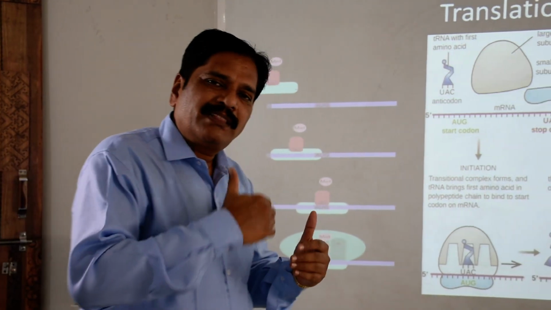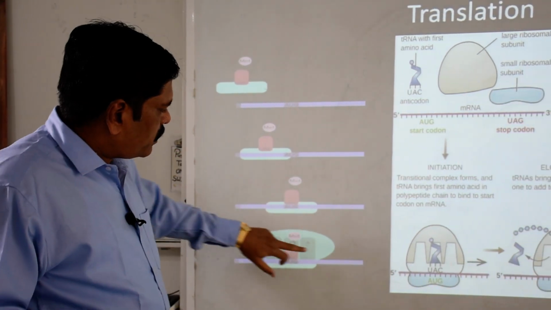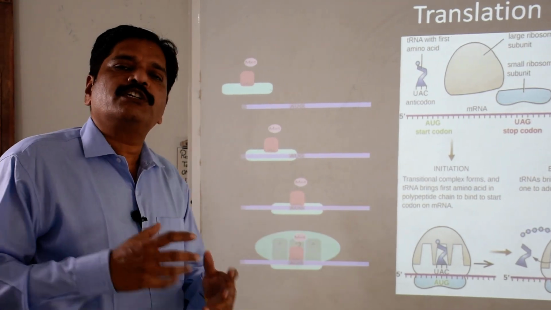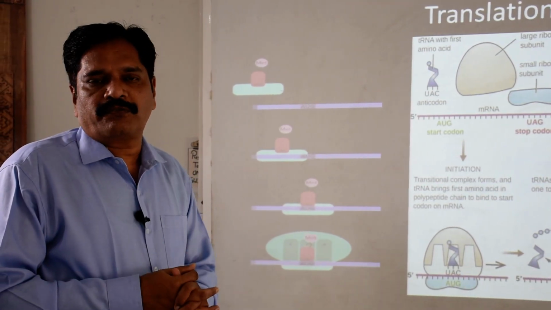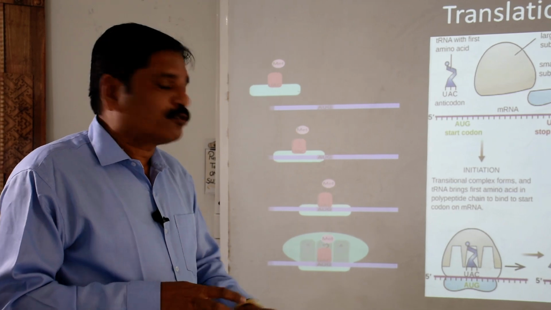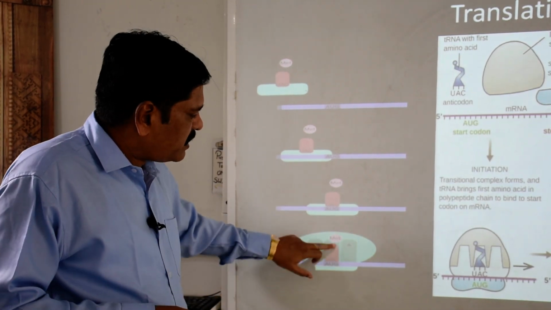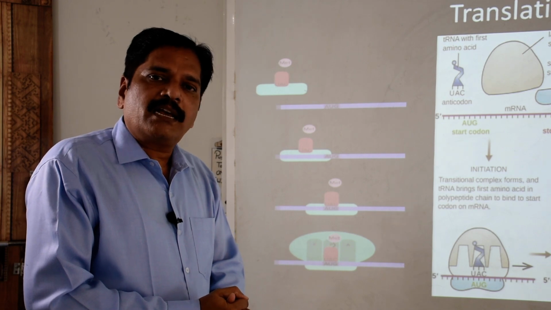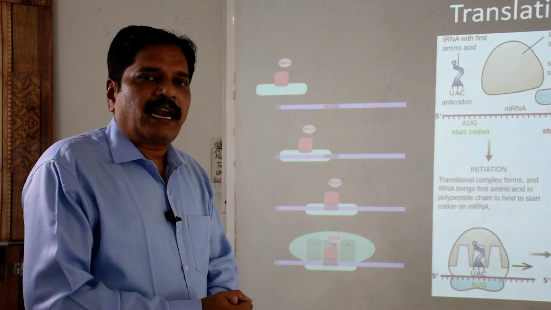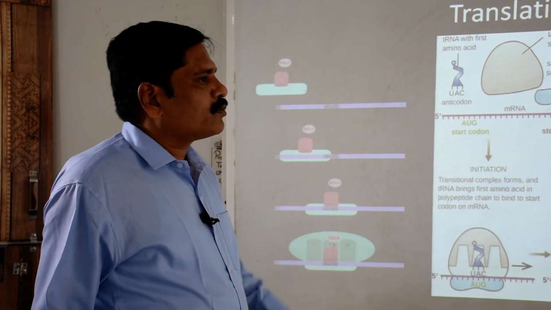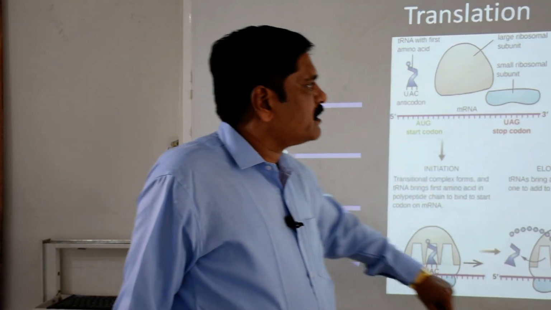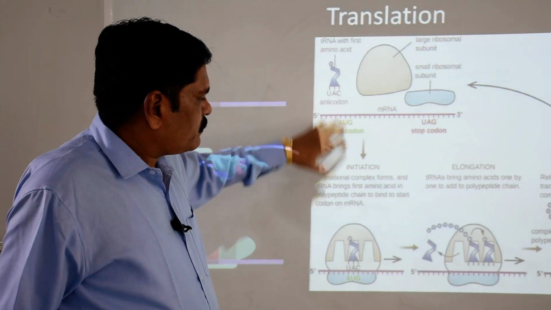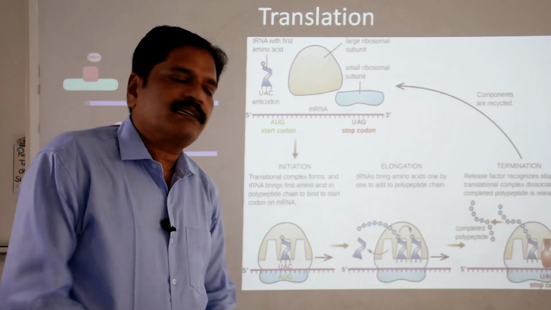Now move forward, that is the elongation. You can also see that the larger second subunit of the ribosome is also there, that is the 50S unit, and here is the complete formation of mRNA and ribosome, that is the 70S unit, clear. So now with the help of this diagram we can learn the initiation, elongation, and finally the termination.